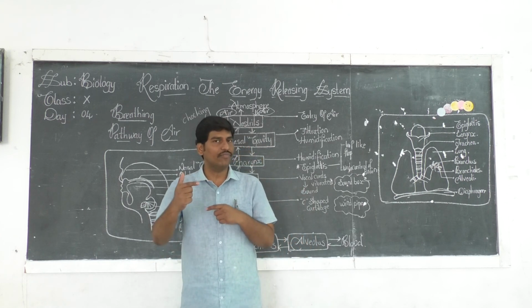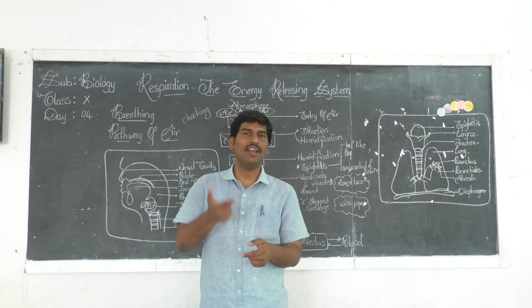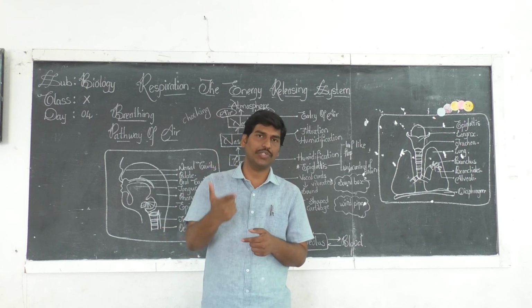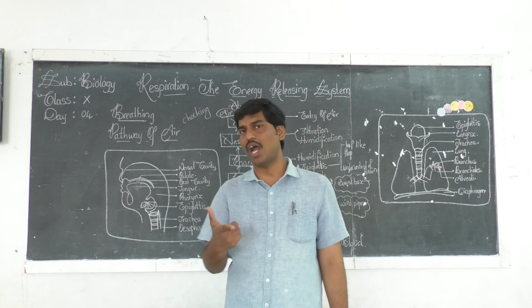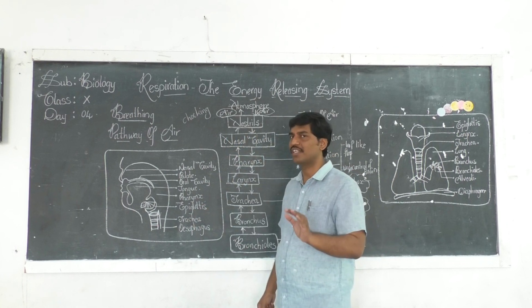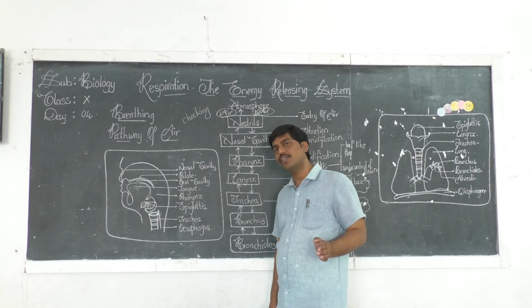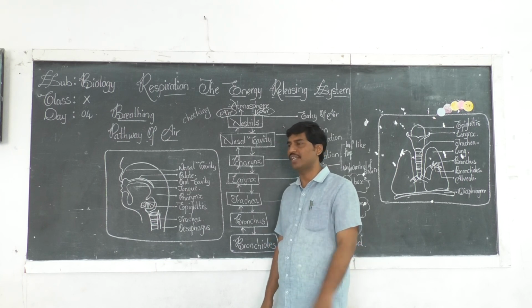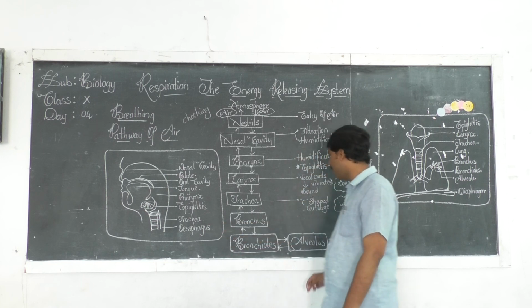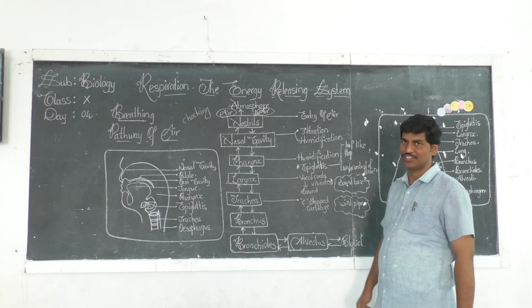But due to the differences in the pressure of air, what you are taking in and what you are giving out, the trachea may collapse. So in order to protect from collapsing, the trachea is made up of C-shaped cartilaginous rings.